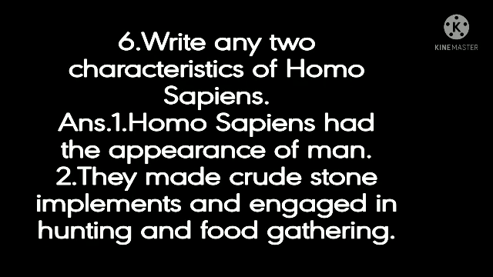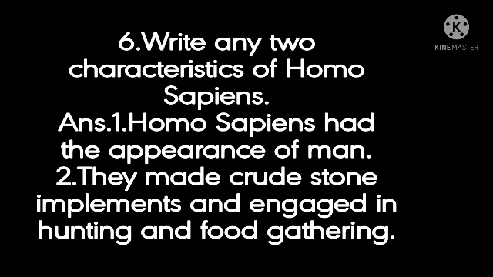Now see the sixth question. Write any two characteristics of Homo sapiens. See the first point. Homo sapiens had the appearance of man. See the second one. They made crude stone implements and engaged in hunting and food gathering. See children, Homo sapiens lived before the present man, that is the Cro-Magnon's man. See the first point. Homo sapiens had the appearance of man. He looked like a man.